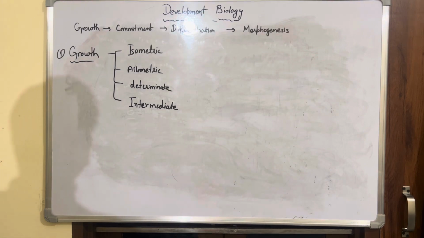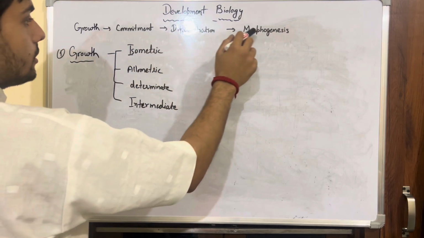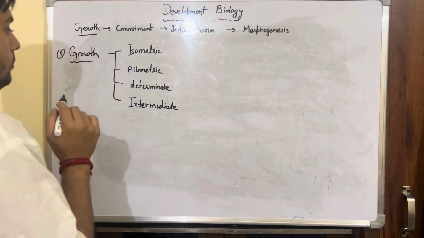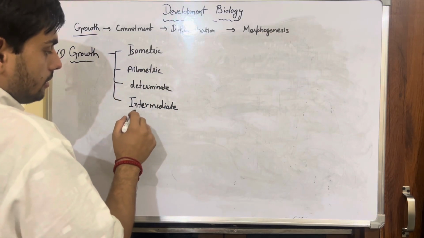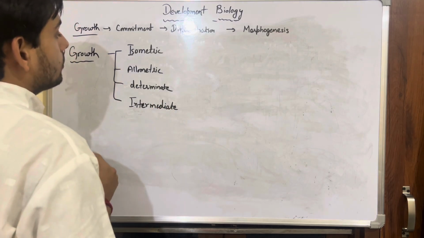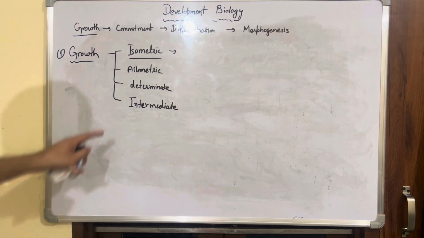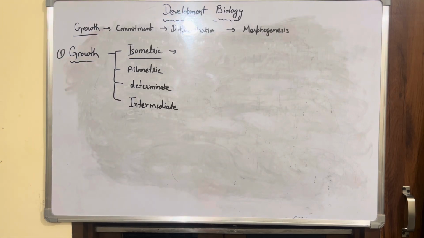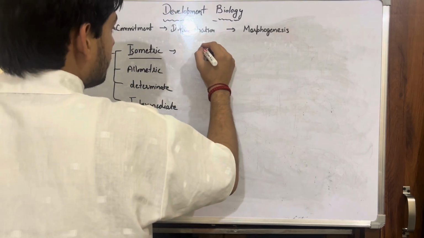Now these were the key steps in your development: growth, commitment, differentiation and morphogenesis. First we will start from growth. Growth is further divided into four types: isometric, allometric, determinate growth, and indeterminate growth. Let's start from the isometric type. As the name suggests, iso means same, and metric is like your dimension. In isometric growth, everything is synchronized, or you can say symmetrical.